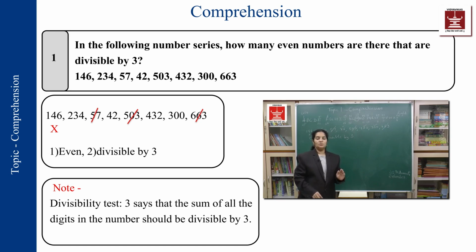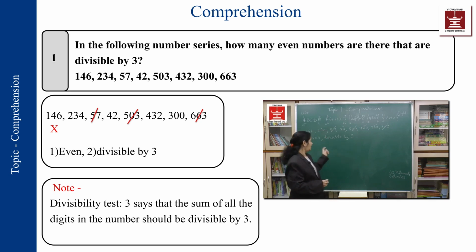The second thing I should know was the divisibility test, which is already taught to you in 4th standard. We'll be revising all the tests again when we do other sessions. Over here what we needed was the divisibility test of 3. The divisibility test of 3 says that the addition of all the digits in the number should be divisible by 3.